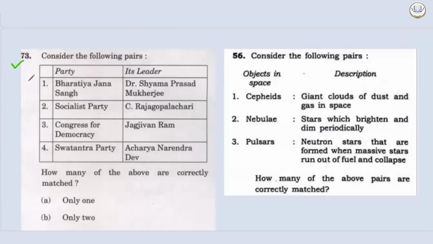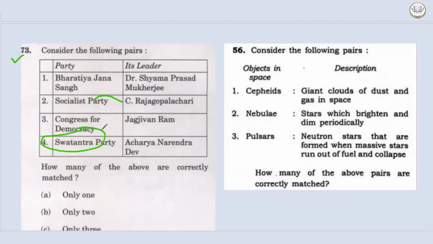Not only this, let's see swapping the names. Bharatiya Janasangh, Dr. Shyama Prasad Mukherjee is absolutely correct, and the majority of us knew this answer. Now, statement 2 is Socialist Party, C. Rajagopalachari. Here came the trap. Congress for Democracy, Jagjivan Ram is fine. Swatantra Party, Acharya Narendra Dev. Now they have just swapped it. C. Rajagopalachari was related to the Swatantra Party, and in the Socialist Party, Acharya Narendra Dev was one of the founding members. So again, they had played the same game.